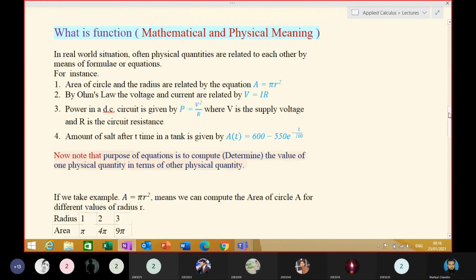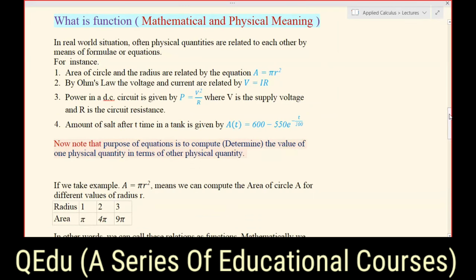Lecture. Now the question is, what is a function? What is the mathematical and physical meaning? If you go around in the real world, you will often see that quantities are related to each other by means of formulas or equations. For instance, the area of a circle. You know that the formula for the area of a circle is A equals pi r square.